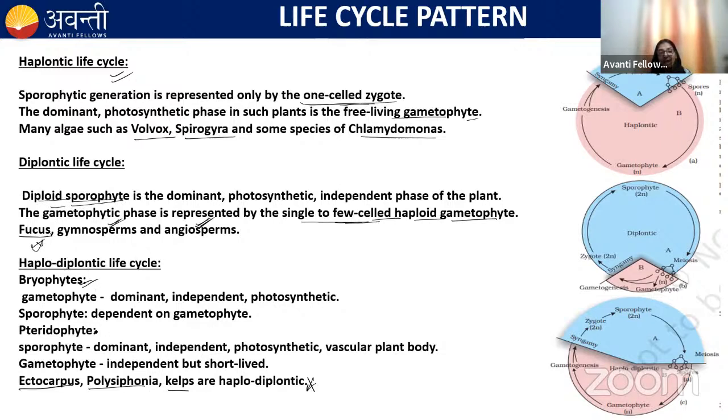Haplodiplontic you have observed in the case of bryophytes and pteridophytes. In bryophytes, the gametophyte is dominant, independent, and photosynthetic, and the sporophyte is dependent on the gametophyte. Remember this. In pteridophytes, the sporophyte is the dominant, independent, photosynthetic, vascular plant body, but the gametophyte is independent, though short-lived. Remember, in pteridophytes, the gametophyte is the prothallus. Remember all the examples. Every example is very important.